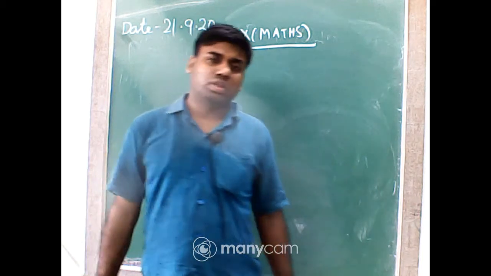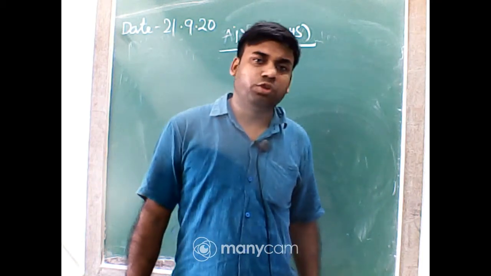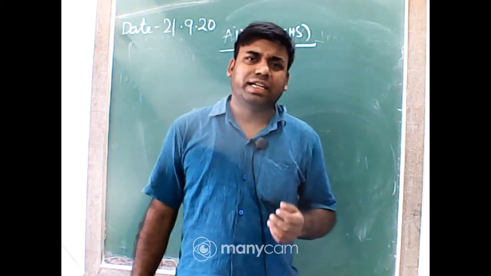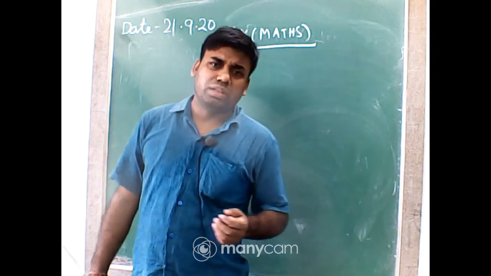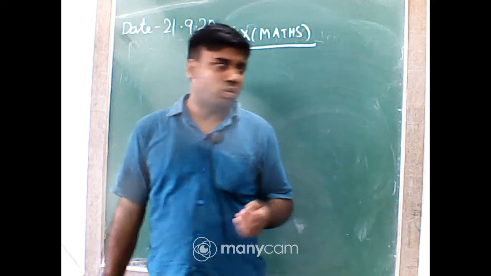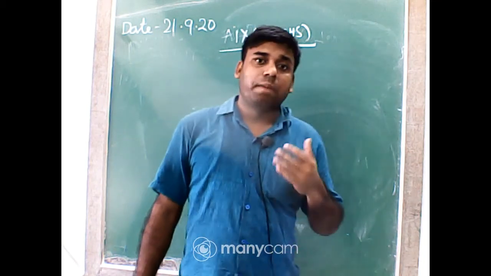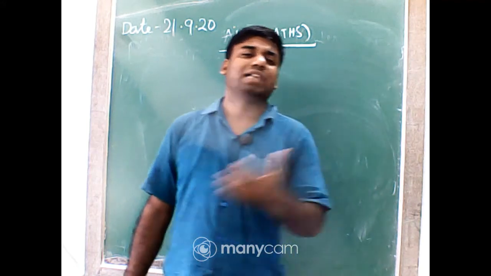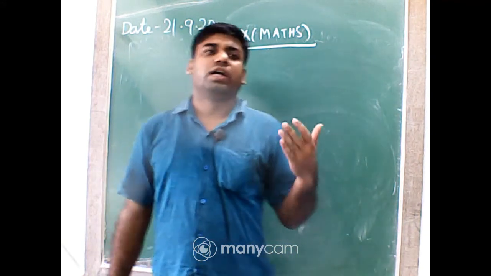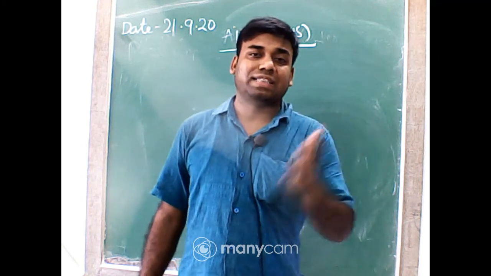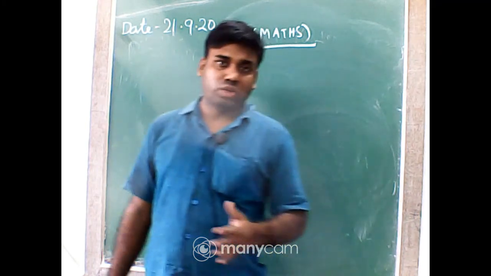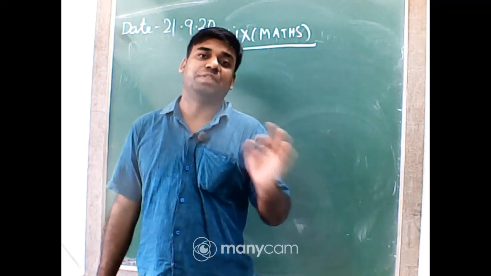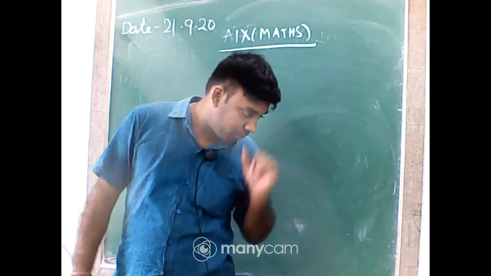I think only a few views are there, 19 and 20. I hope you will watch that video, because on the basis of that video we will prove the next statements: that the angle in a semicircle is 90 degrees, and that angles in the same segment are equal. So you must watch that video, okay, got it?